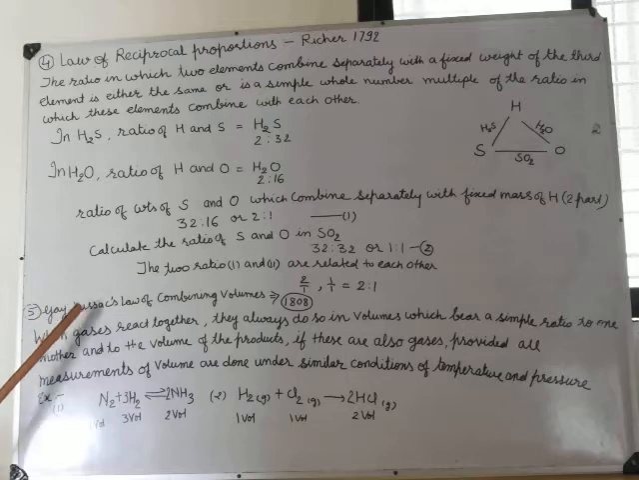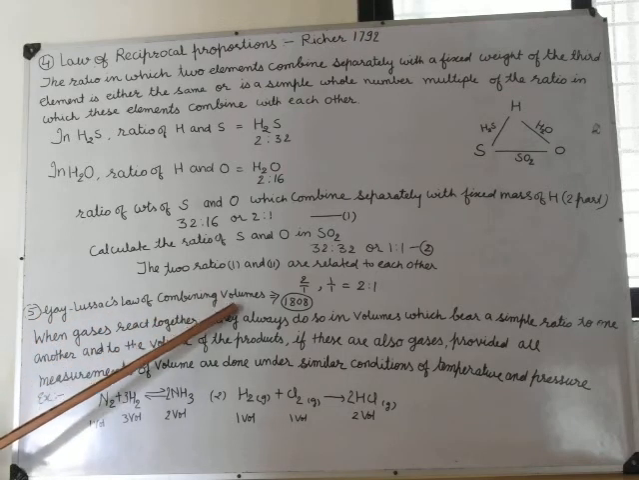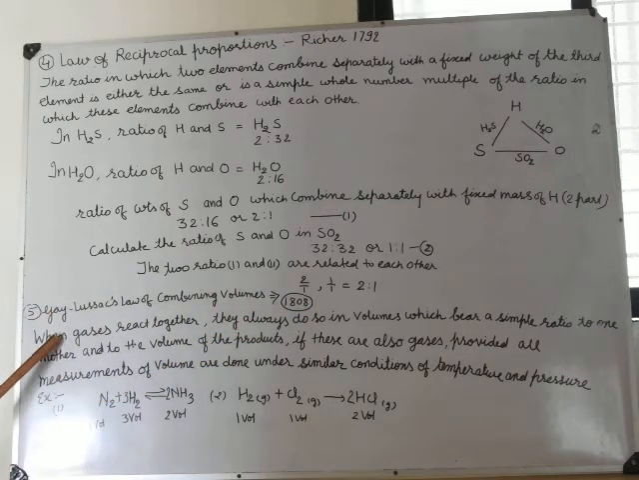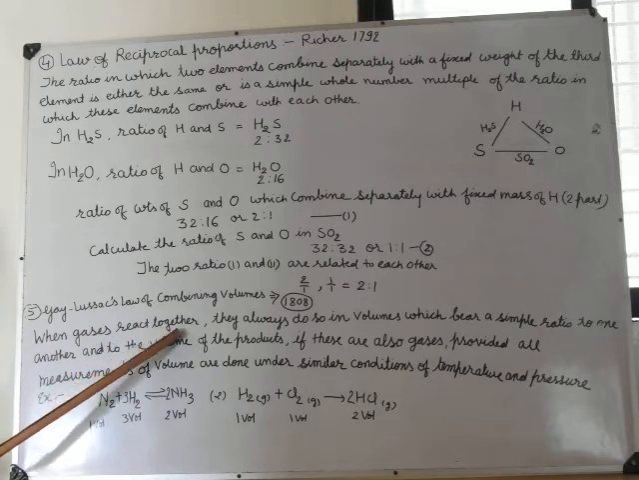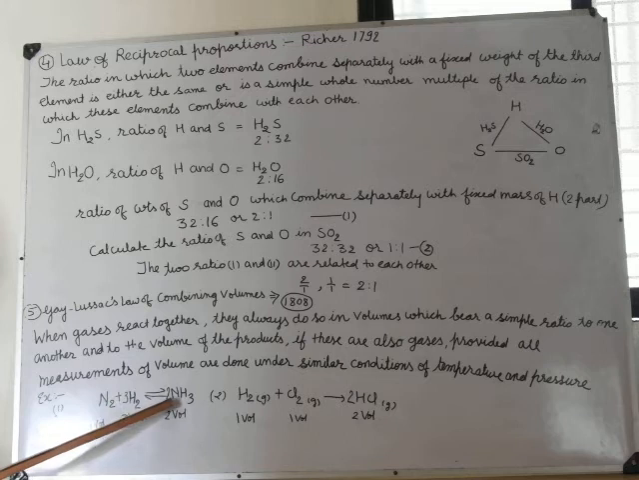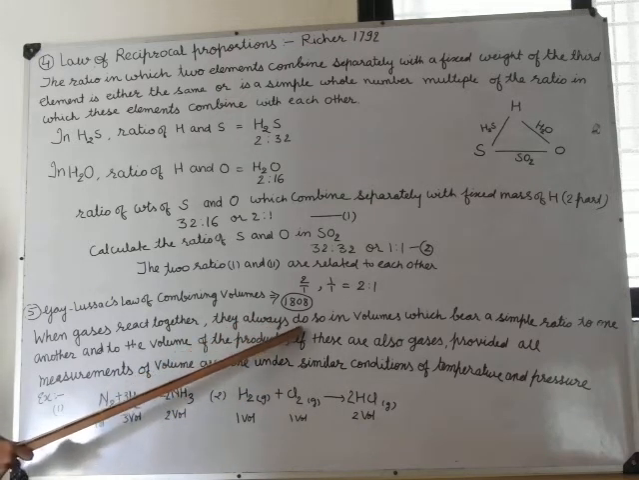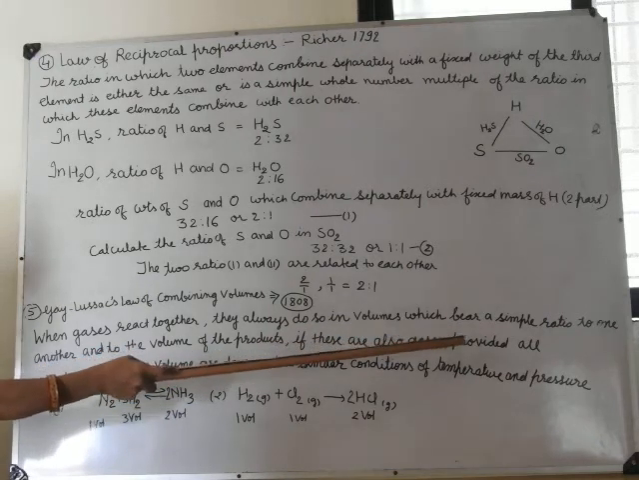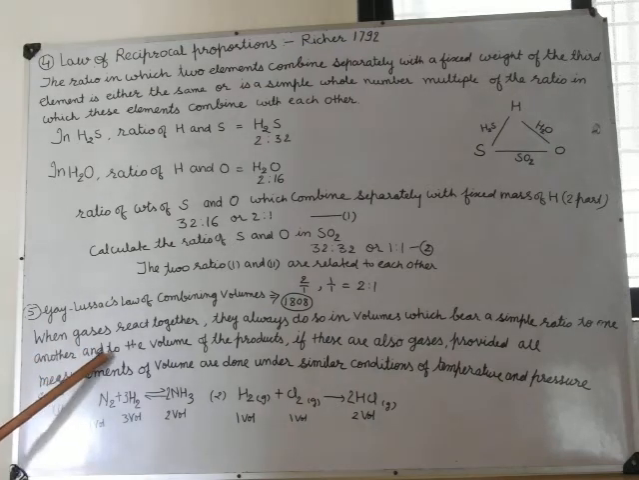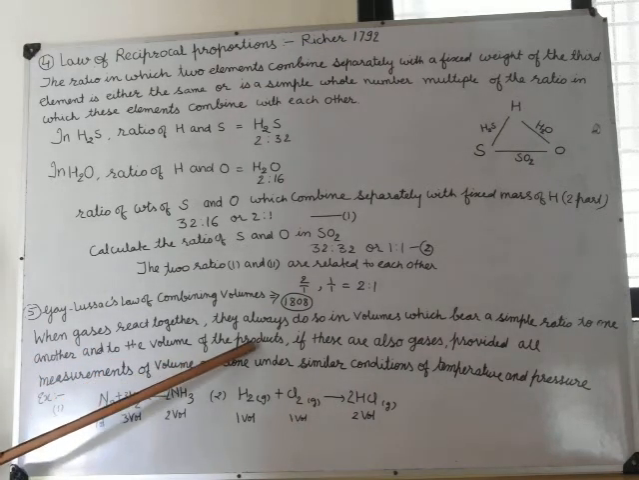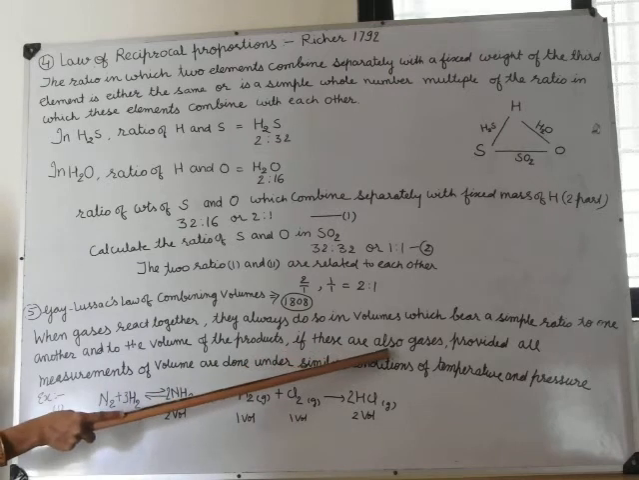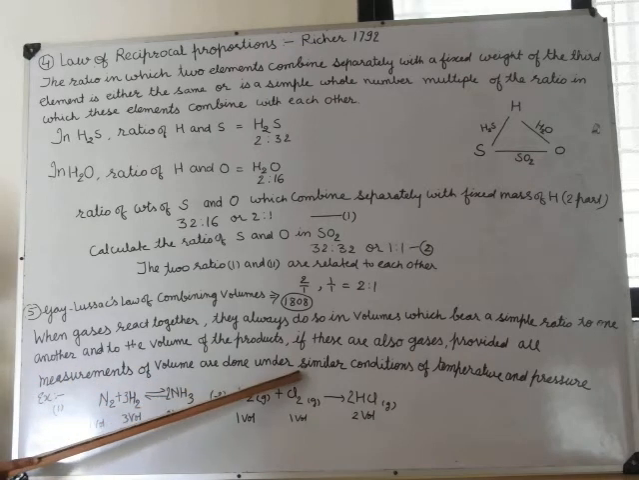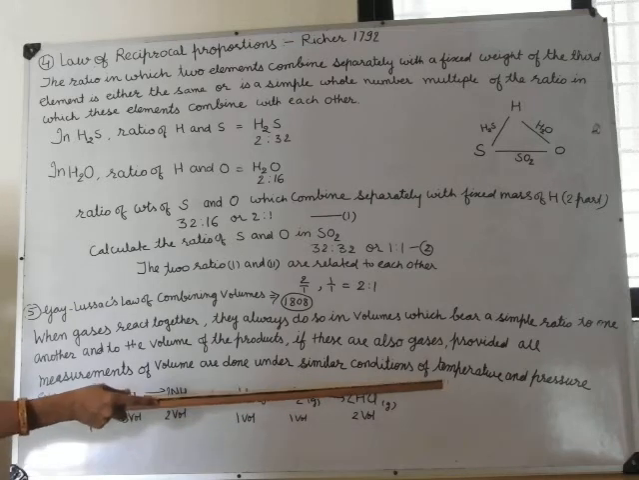Fifth is Gay-Lussac's law of combining volumes. It was given in 1808 by Gay-Lussac. When gases react together, they always do so in volumes which bear a simple ratio to one another and to the volume of the products, if these are also gases, provided all measurements of volume are done under similar conditions of temperature and pressure.